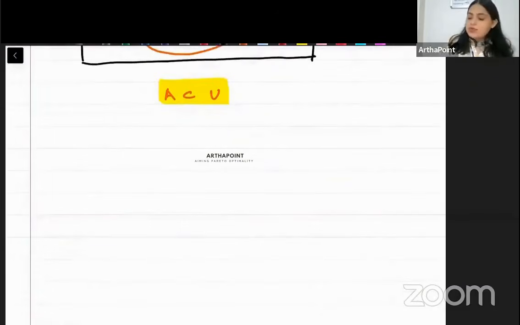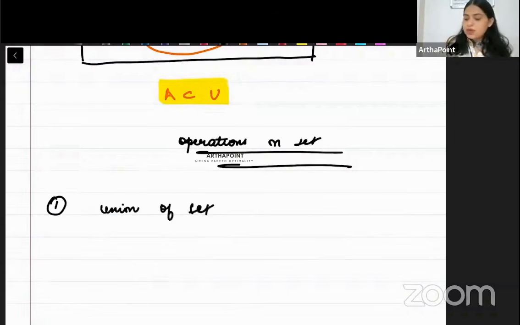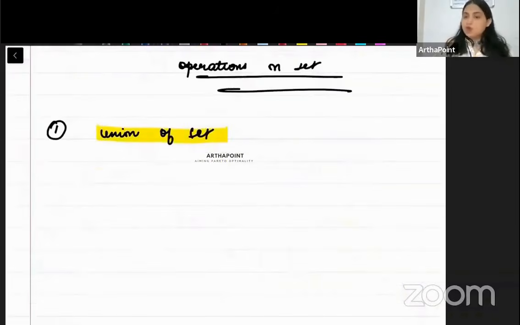Now let us do some operations on set. In order to perform operations on sets, we need to understand some basic things. The first thing is called the union of sets. So let us try to understand what is union of a set. Union of a set means that, just say if I want to do A union B, then